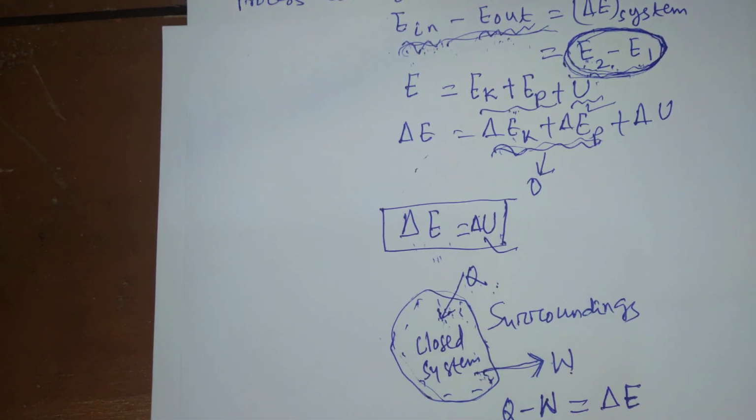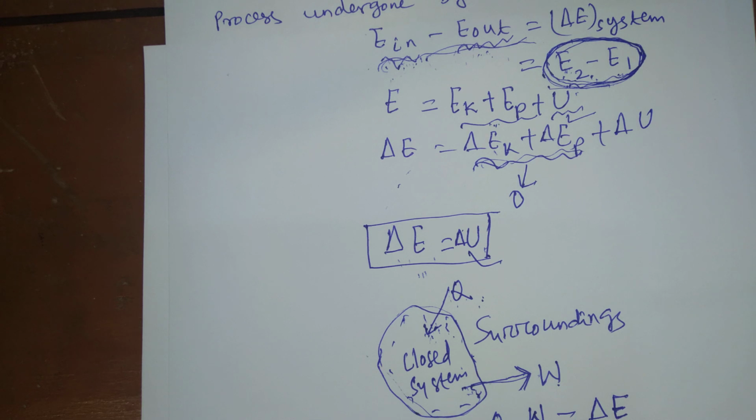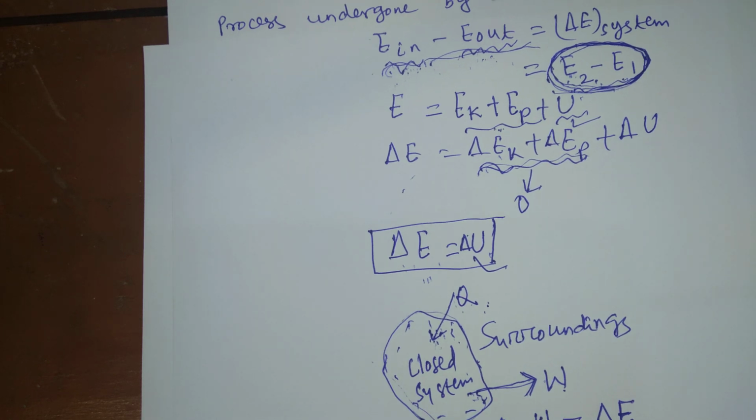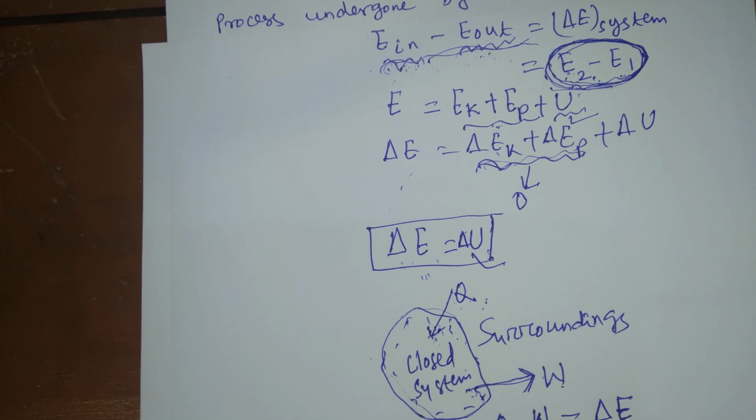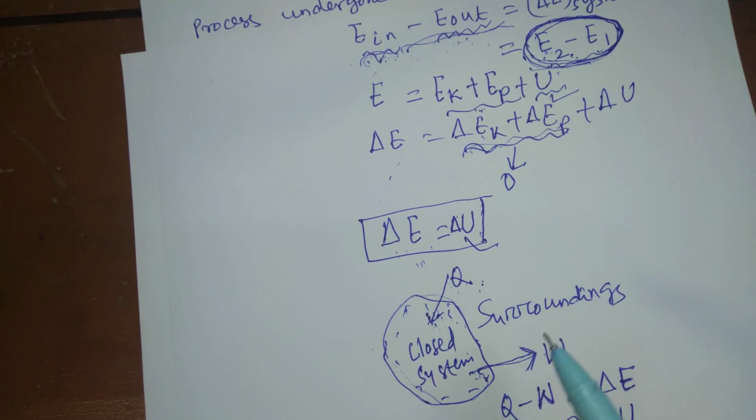Another important thing about this first law is that not only does it reassert the principle of conservation of energy, that is, energy is neither created nor can it be destroyed, but it gets converted from one form to another. Apart from this, it also defines the energy of a system. The beauty of the first law lies in the fact that it defines energy as a property of system, but it does not calculate the absolute value of energy. It is interested in finding out the change in the value of energy, delta U or delta E.